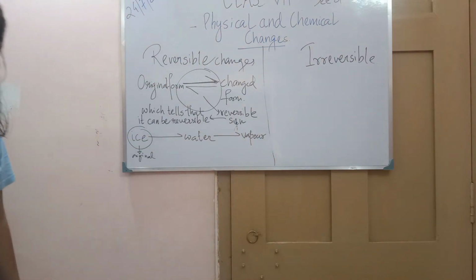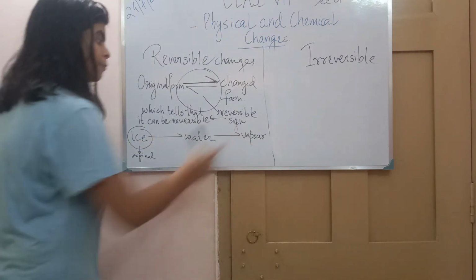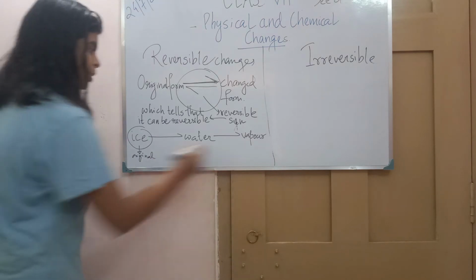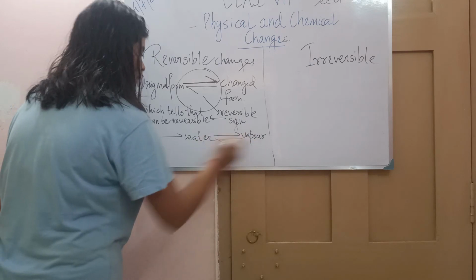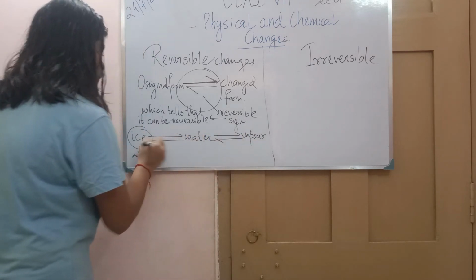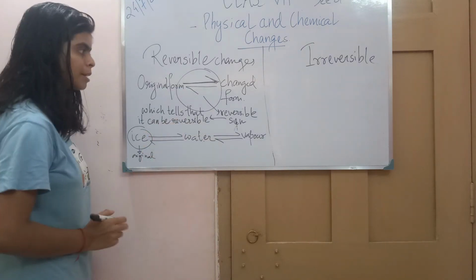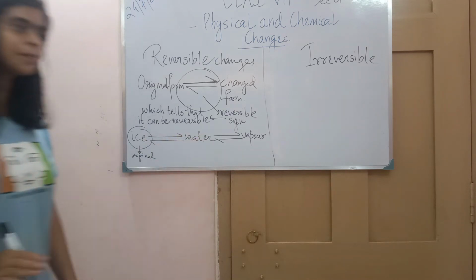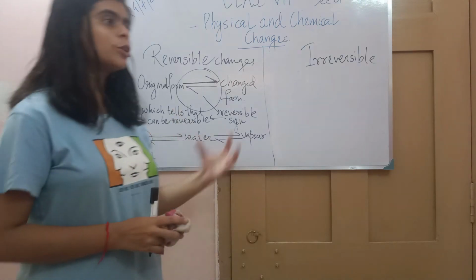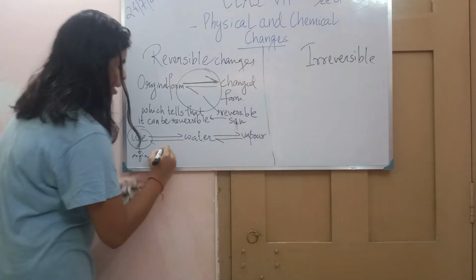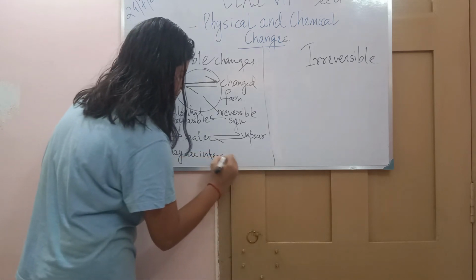But at the same time, we can also get back to the ice from vapor. We can change vapor into water, and water into ice. So see, these are interconvertible. In a reversible change, we can get the things back, so they are interconvertible.